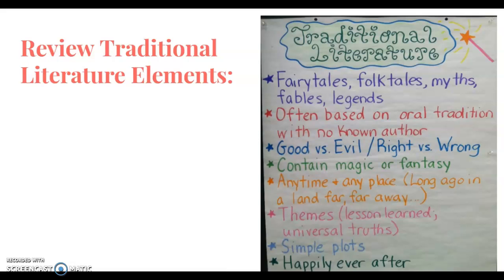So traditional literature includes fairy tales, folk tales, myths, fables, and legends. It's often based on oral tradition with no known author. It's a good versus evil or right versus wrong. It contains magic or fantasy. Any time, any place long ago in a land far, far away. So this means that there is no time period setting. There's no place of a setting.